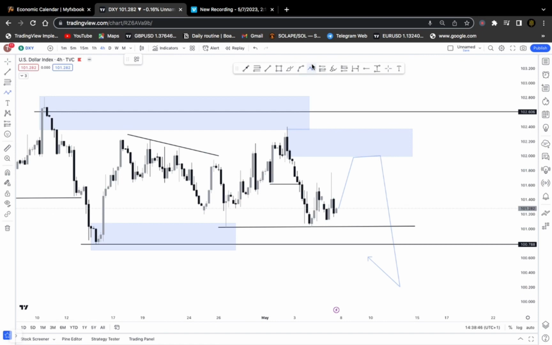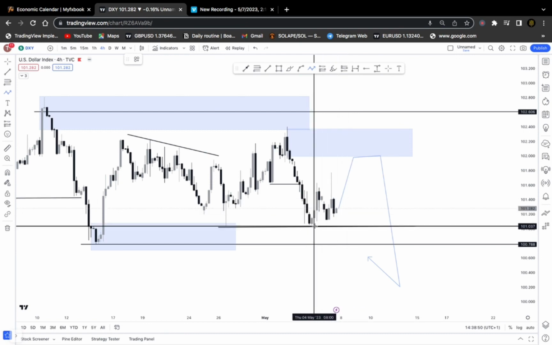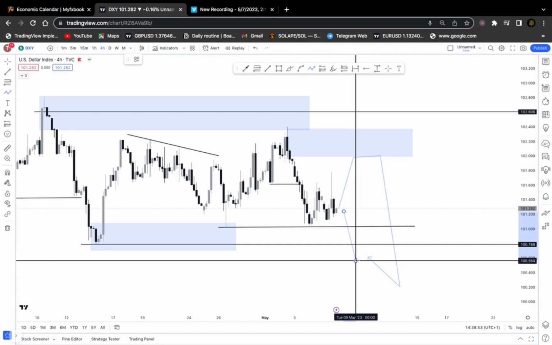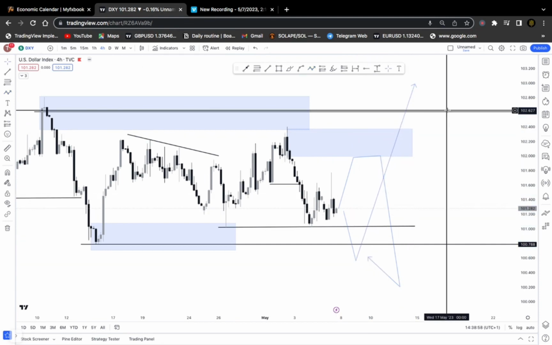And looking at the bullish side of the market, we are not going to be looking at just the bearish side; we are looking at both the bearish side and the bullish side. On the bullish side, we should be expecting that we have a series of liquidity created at that point. There's a high probability that the market can decide to take out that liquidity and give a push to the upside. So there's a high probability of that happening on the DXY. This is our 4 hour time frame expectation.